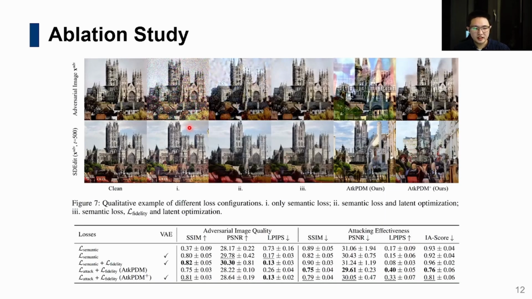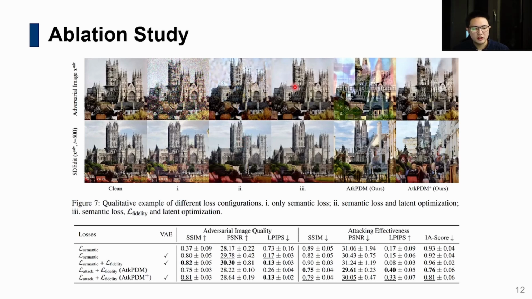We do an ablation study with different losses in our optimization strategy to demonstrate our method's superiority. Semantic loss is a noise prediction MSE mainly used in previous works. Here we can see when incorporating semantic loss, the perturbation is significant, but attacking effectiveness is insignificant. Semantic loss combined with our latent optimization strategy can make the perturbation smoother, but attacking effectiveness is still insignificant.